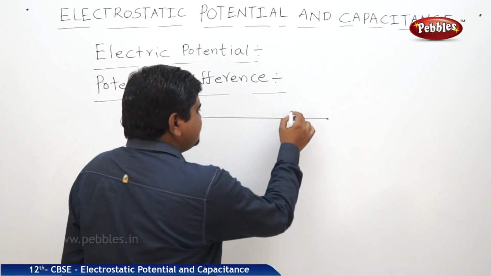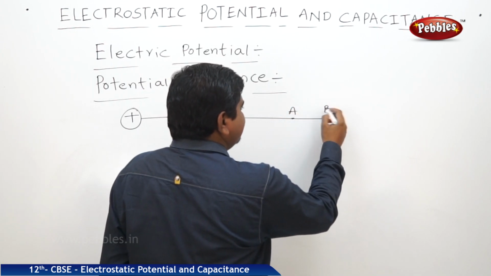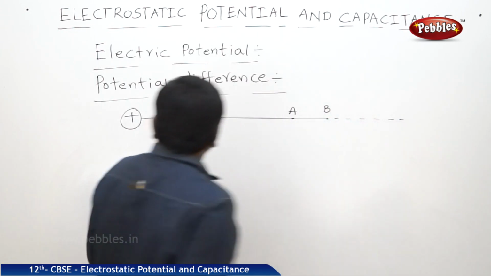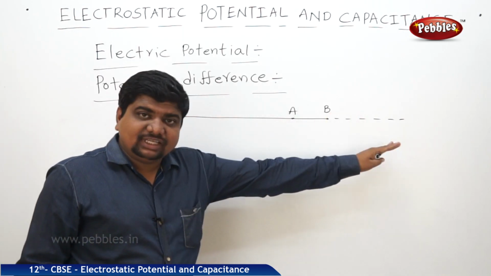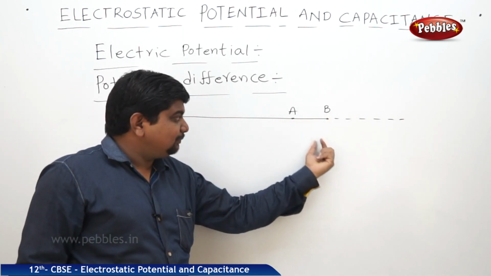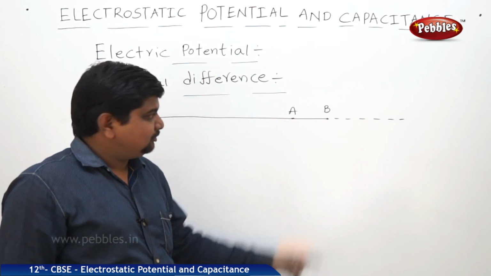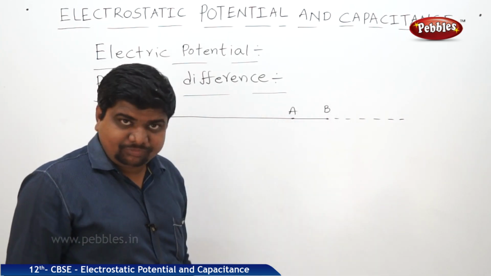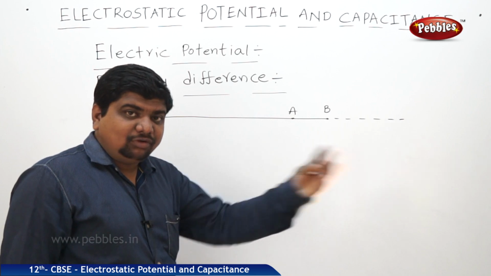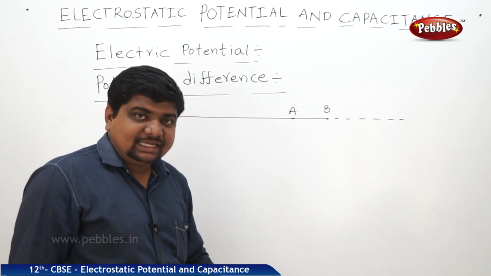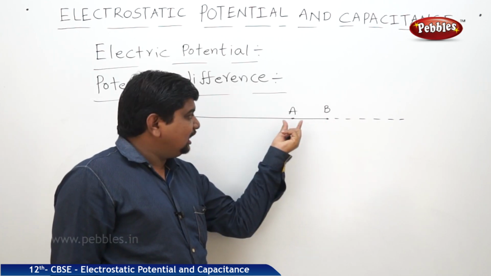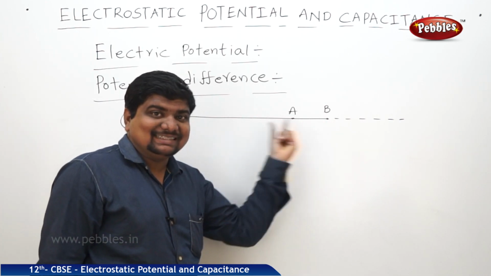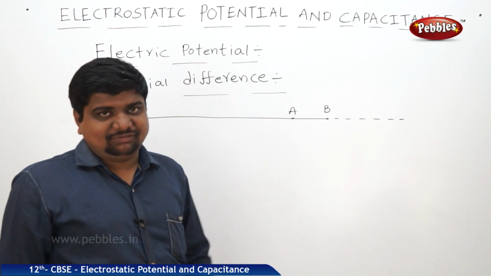Let us say the points are A and B. Now, the amount of work done in bringing a unit positive charge from one known point to another known point within the path is called potential difference.